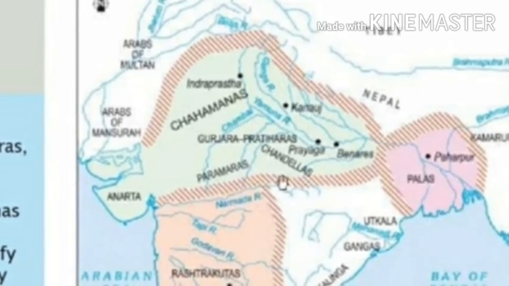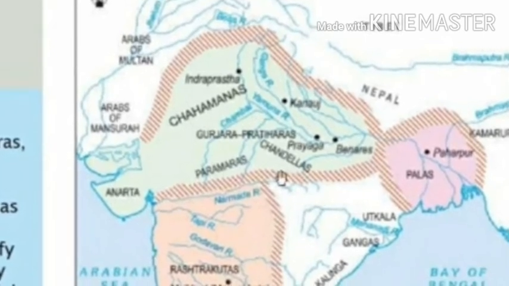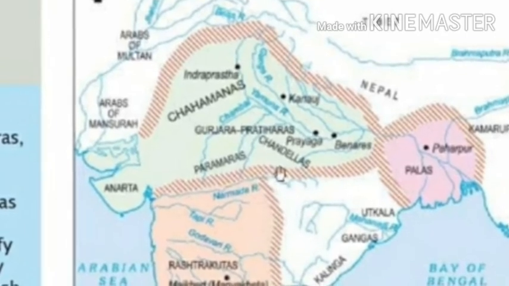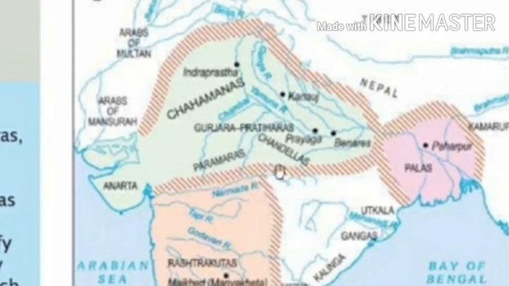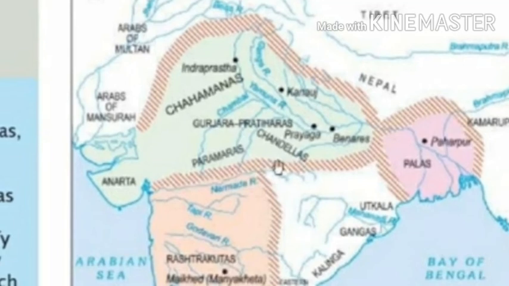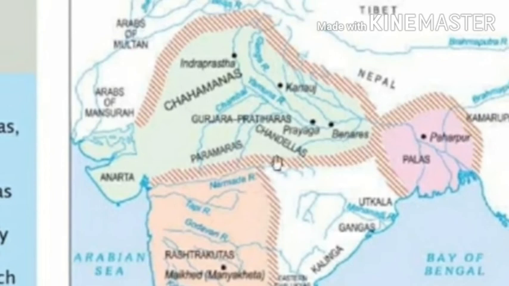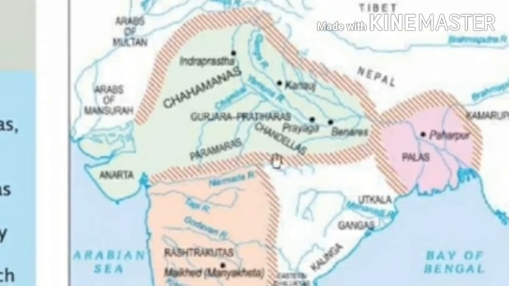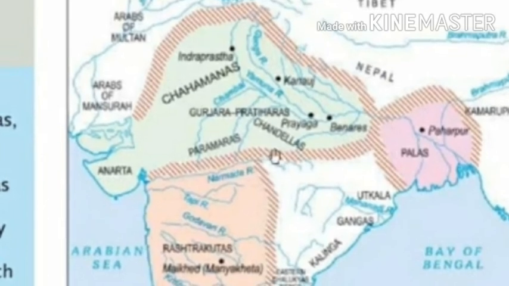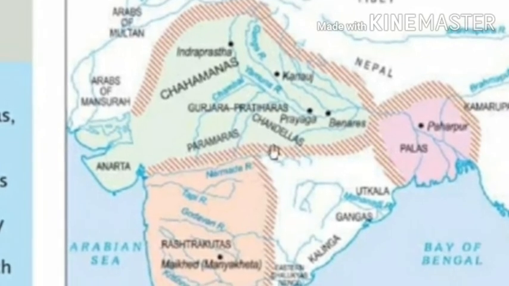Now the green area, the main dynasties at that time were Chahamanas, which were later on called the Chauhans. Then you have Gurjara Pratiharas. These names which I am taking, you can see in your books, please. Then we have Rashtrakutas, that is your south part. Then on the eastern side you have the pink portion, that is your Palas. These were the main dynasties, and there were sub-dynasties also, the mini dynasties or the mini kingdoms, you can say.